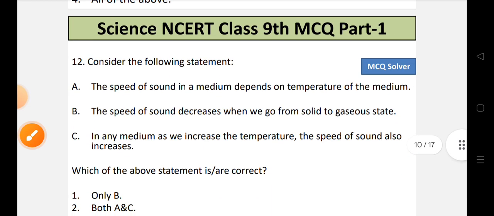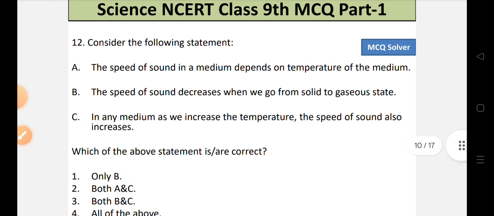Now let's move to question number 12. Consider the following statement. Statement A, the speed of sound in a medium depends on temperature of the medium. Statement B, the speed of sound decreases when we go from solid to gaseous state.